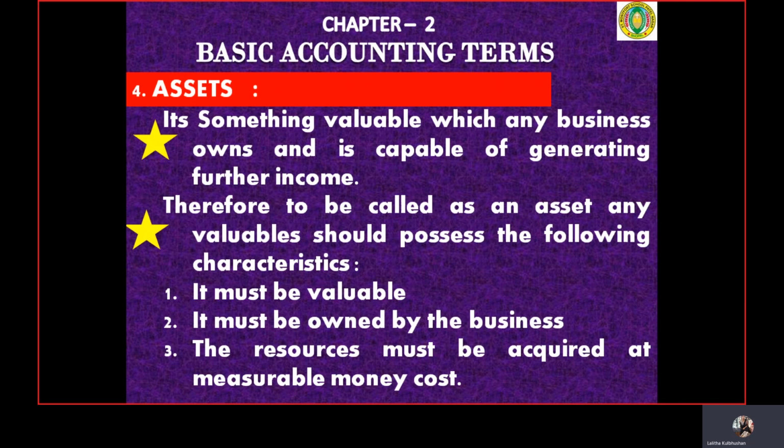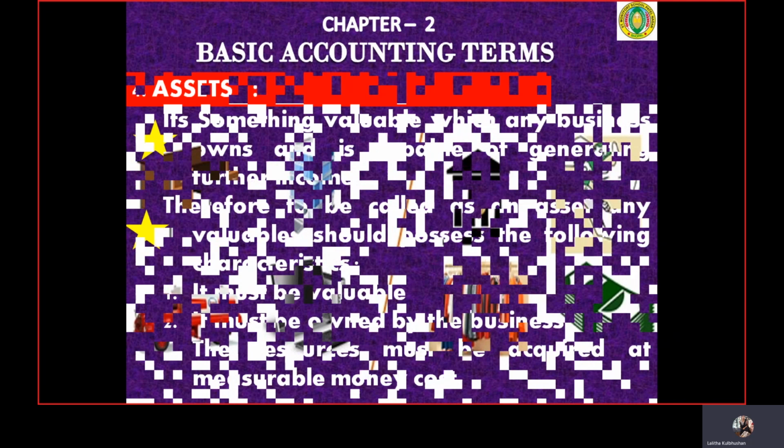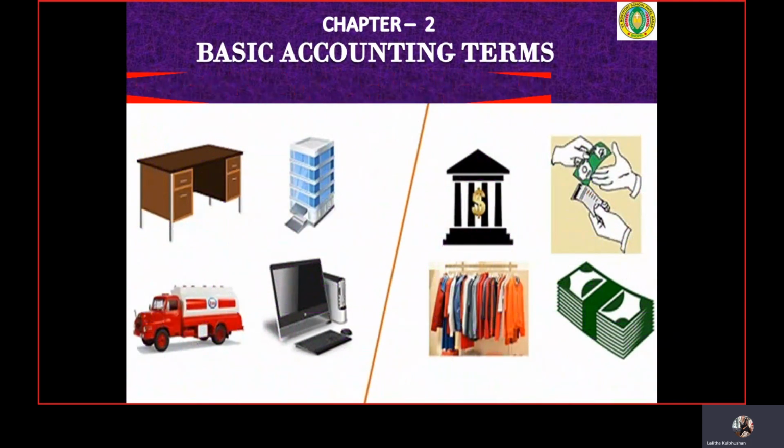This is what we call an asset. So any valuable, any property or anything, if it possesses these three characteristics, we can call it an asset.